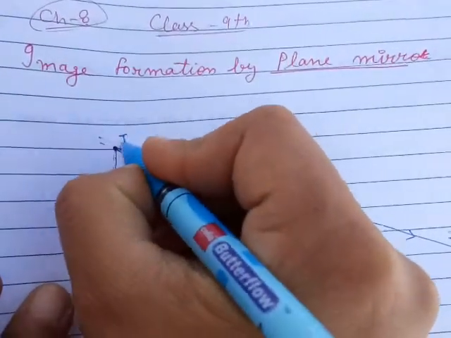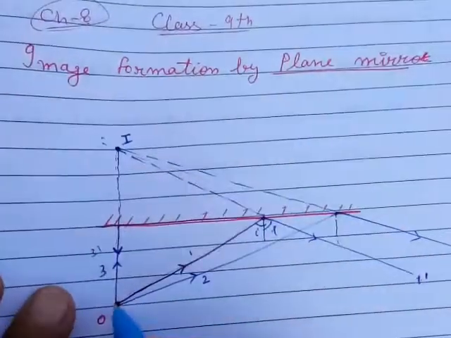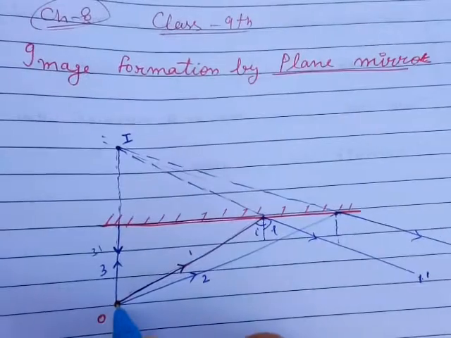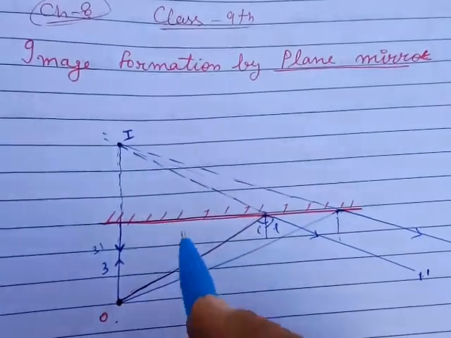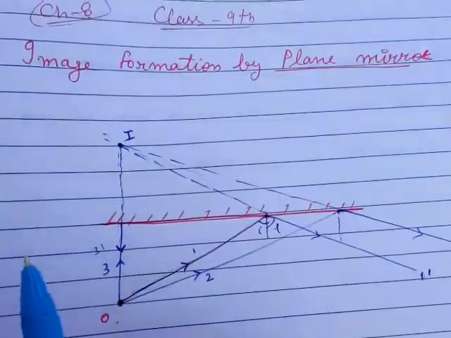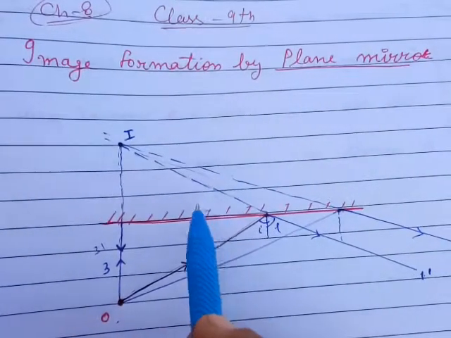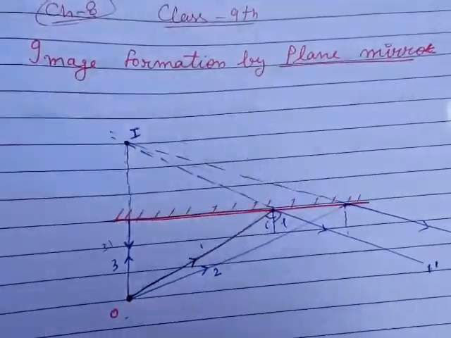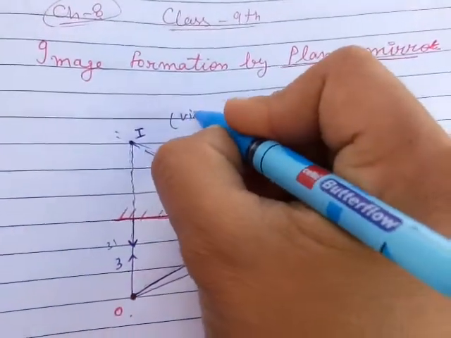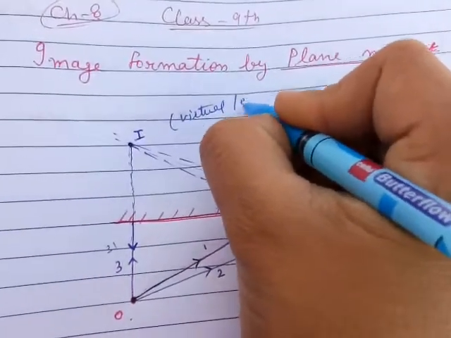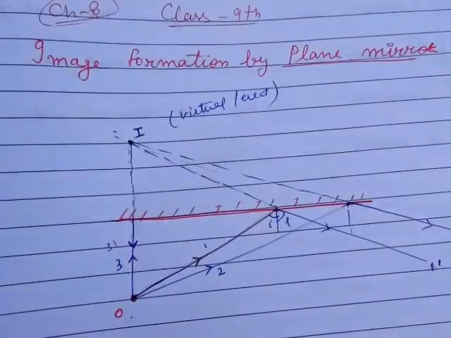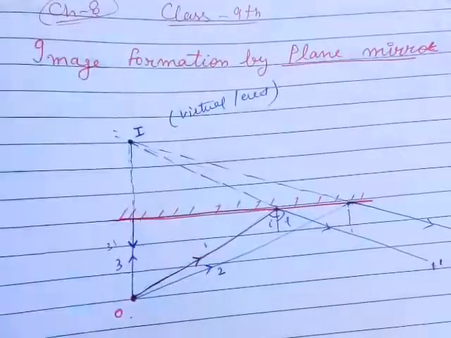This point is called the image of the point source O. It means the image is formed by rays which appear to meet, not actually meet, so a virtual erect image is formed in the case of a plane mirror.